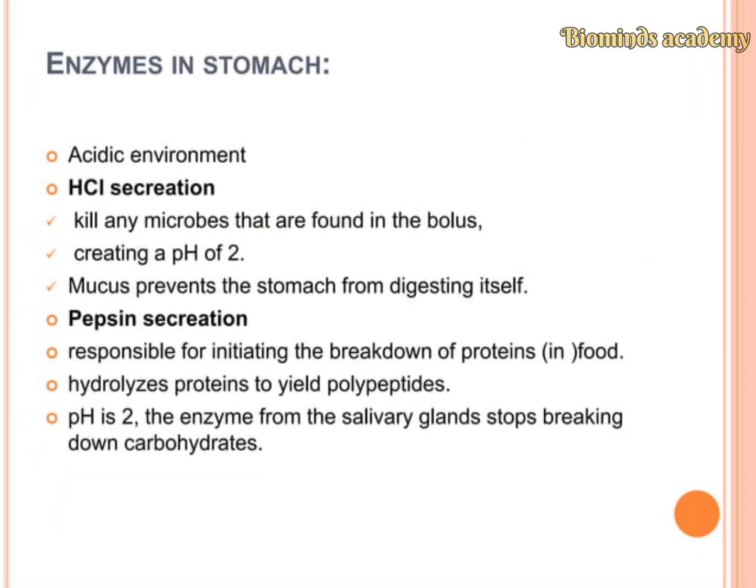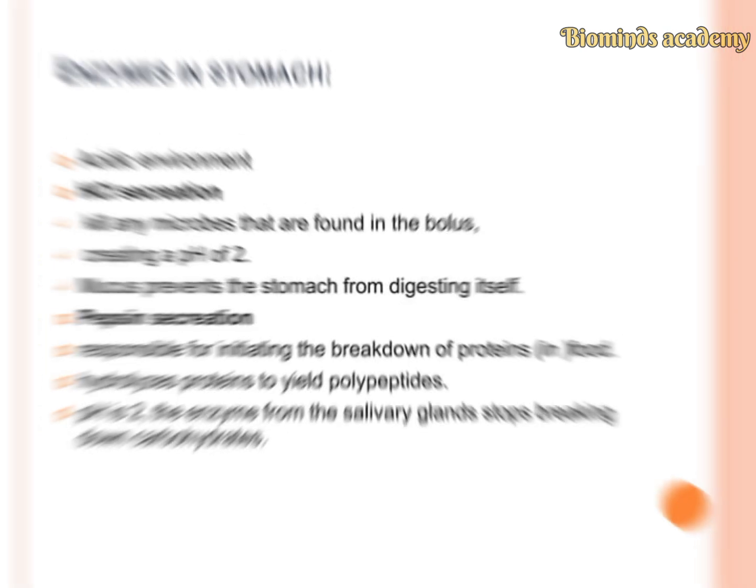The enzymes in the stomach want an acidic environment. In the HCl secretions, the HCl kills any microbes found in the bolus, creating a pH of 2, which is acidic, and the mucus prevents the stomach from digesting itself. The pepsin secretion is responsible for initiating the breakdown of the proteins in the food, hydrolyzing the proteins to yield polypeptides. At pH 2, the enzyme from the salivary glands stops breaking down the carbohydrates.